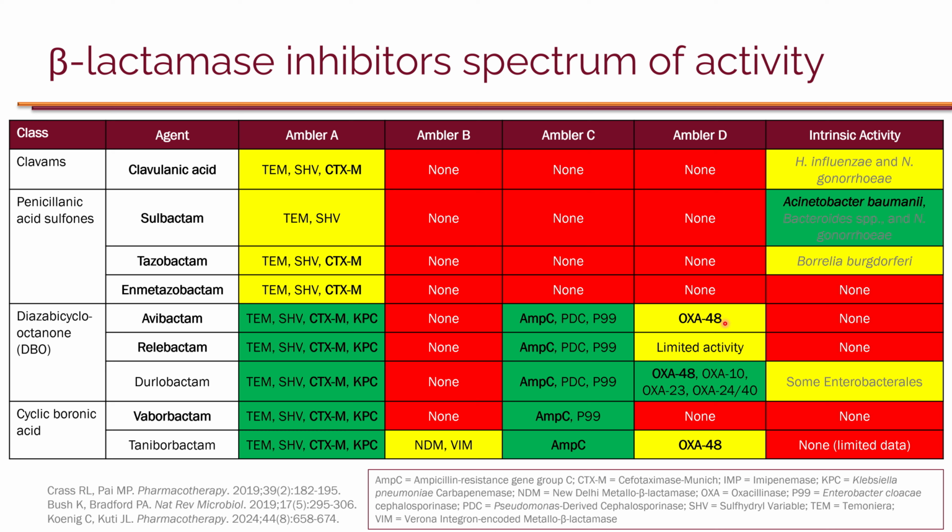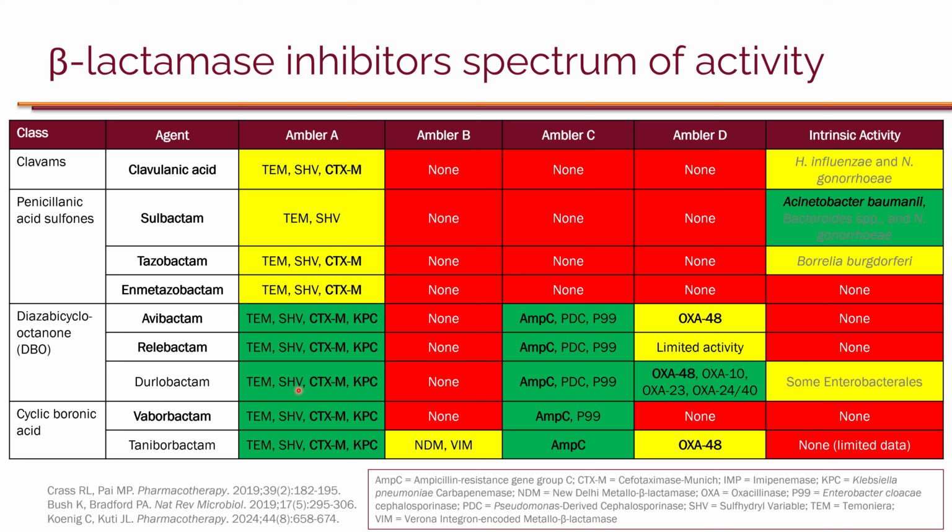So OXA-48 is inhibited by avibactam. Relebactam also has good activity against ESBLs and KPC, as well as AmpC, and limited activity against OXA class D enzymes.